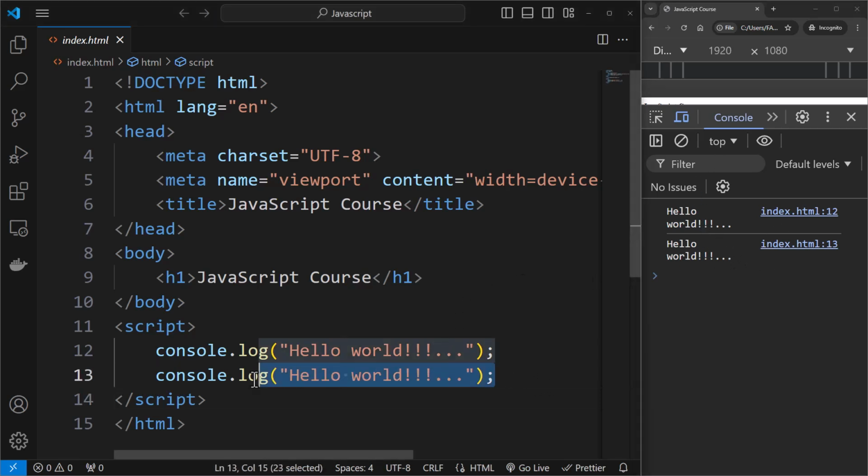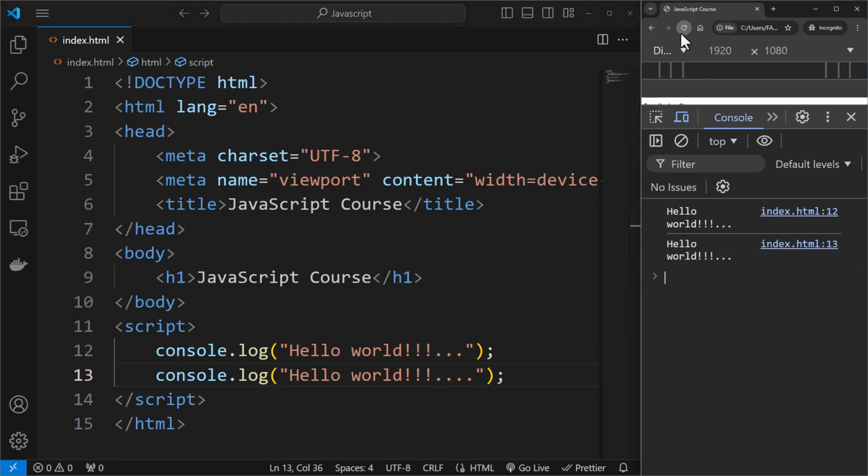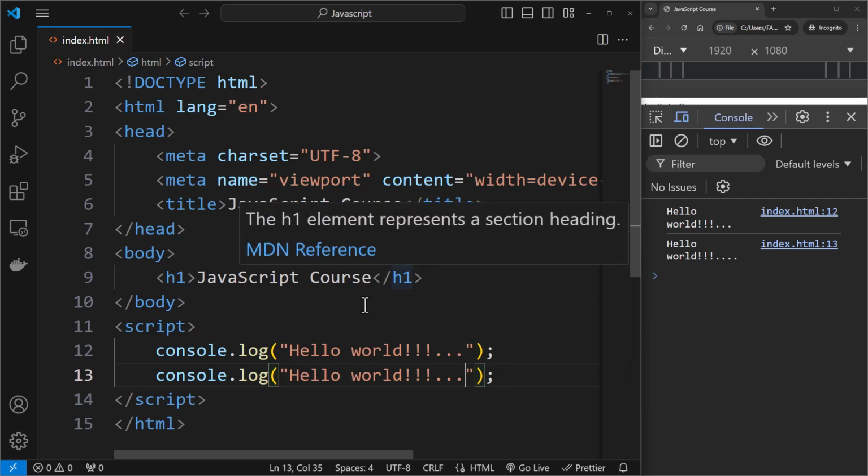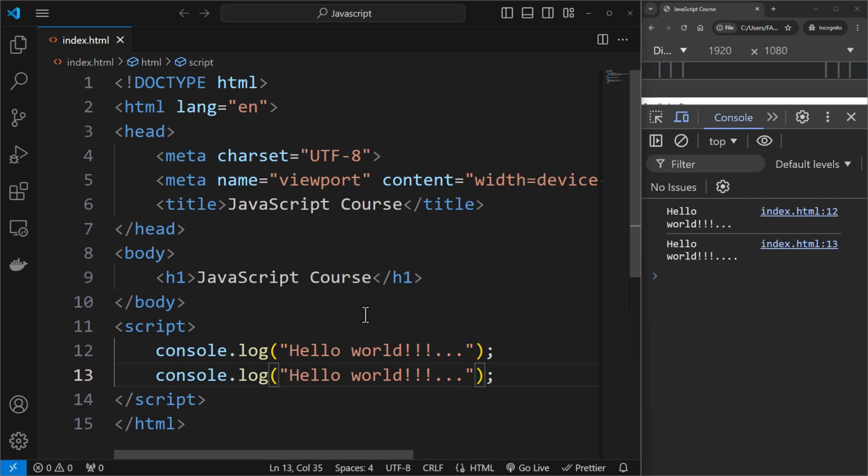Now what happens is if you are making any sort of change over here, like for example, I'm adding one more full stop over here, if I save the file, this change won't be reflected over here. I have to do a refresh to see the change. Now, if you are constantly making changes and constantly testing, this could be a little bit cumbersome. If you're working on large projects, this could irritate. So things can be much simpler, and there are some good tools that you can configure within Visual Studio Code that can make your life as a developer or a programmer easier.